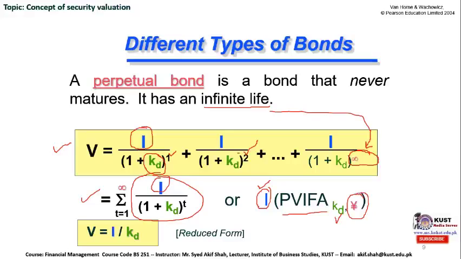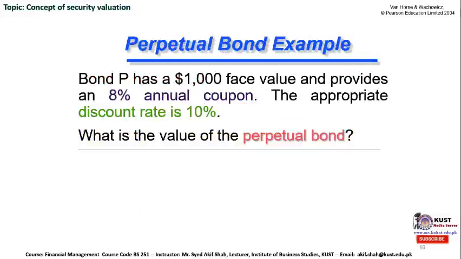Now there is no factor available for an infinite time period. Therefore, the reduced form of this formula is V is equal to interest or coupon divided by KD, which is the discount rate. In order to understand these notations, we'll see an example of a perpetual bond.